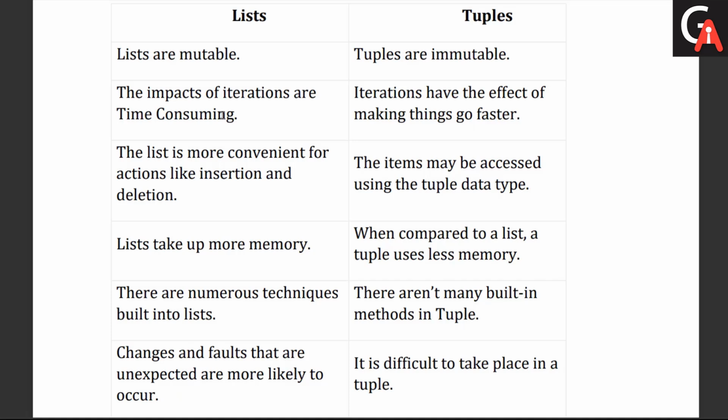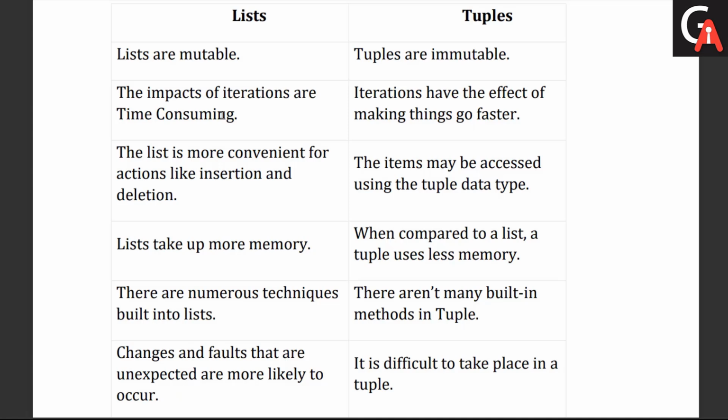Then the next difference: there are numerous techniques to build into the list. We have different methods, for example append and extend. There are some other methods as well that we have for working with the list. There aren't any built-in methods with respect to tuples. We can just access the elements.